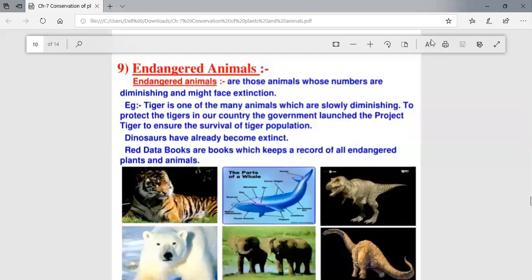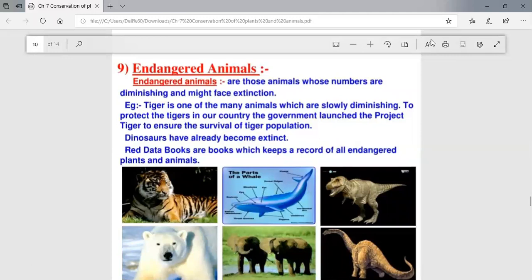Hello children, in this video I'll continue chapter number 7, Conservation of Plants and Animals. Children, already we had discussed in last videos deforestation, consequences of deforestation, biosphere reserve, national park, wildlife sanctuaries, etc. So today I'll continue with the endangered animals.